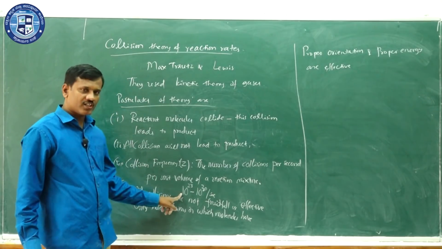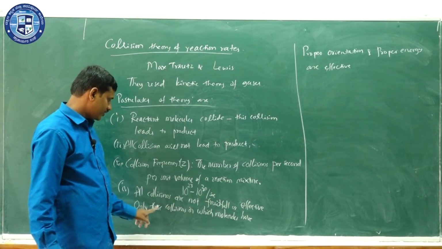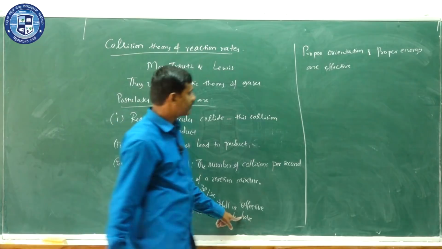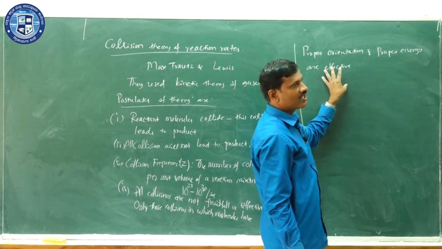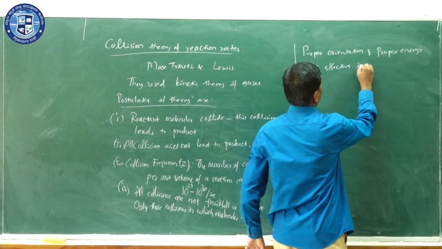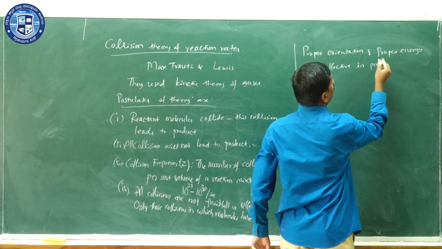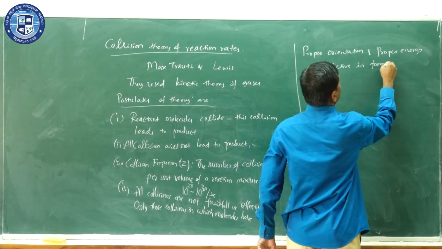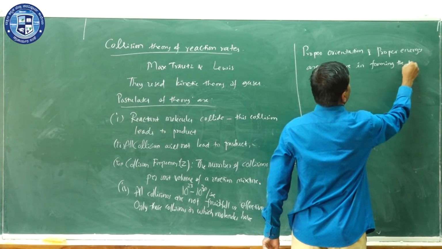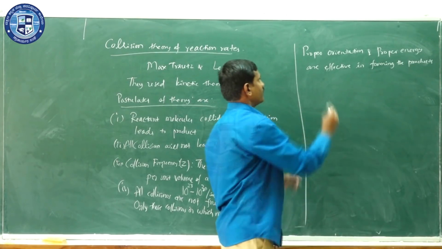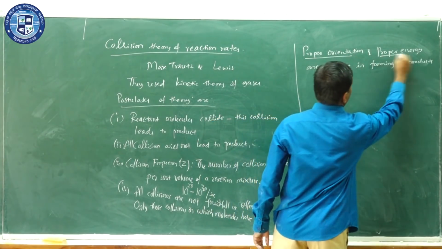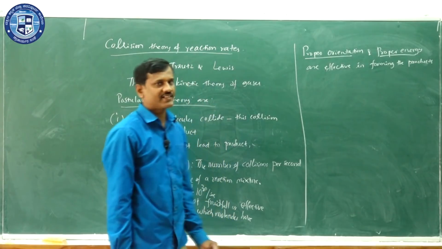All collisions are not fruitful or effective. Only those collisions in which molecules have proper orientation and proper energy are effective in forming the products. Let us see what it means, that is, proper orientation and proper energy.